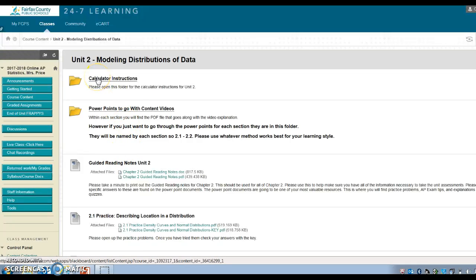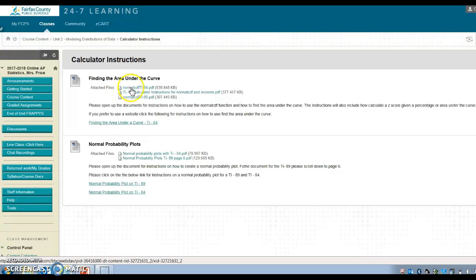At the very top, you'll always have calculator instructions. Throughout the PowerPoints that are basically like your book, there's going to be calculator instructions for how to go through the calculator steps and complete the questions. Please make sure you have your calculator. You're going to use it all the time. These are much easier to do with the calculator, but get really comfortable with it. If you're having questions and the PowerPoint explanation is not enough, please click on calculator instructions. For the first couple of units, they're just PDFs, and later on they are videos that you can use. This will tell you how to do some of the things that were in the unit.